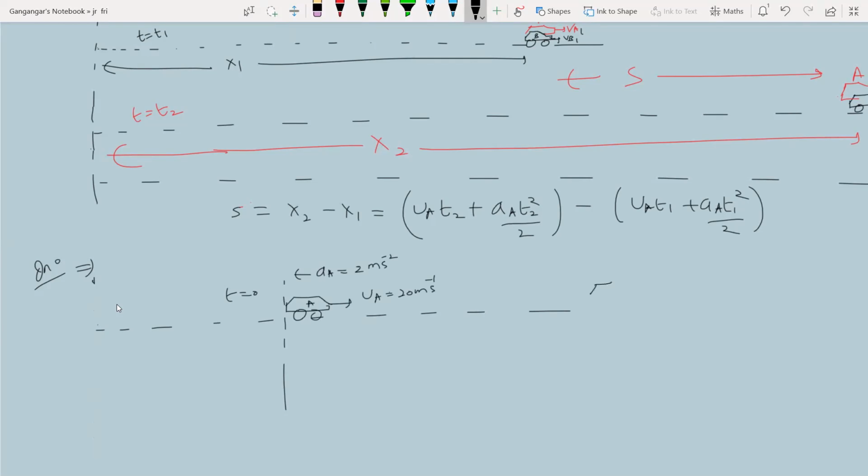And car B, initial velocity of car B, 4 meter per second, acceleration 1 meter per second square. Initial separation between them, that would be 30 meter.